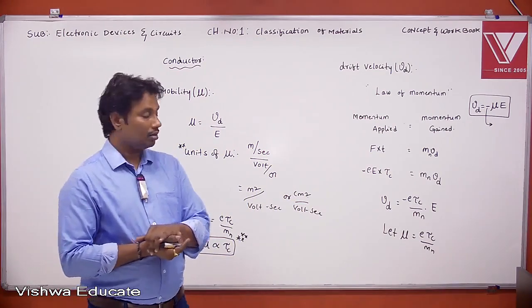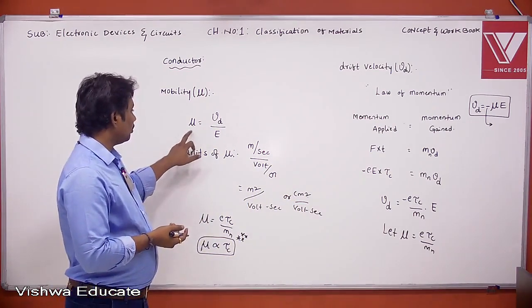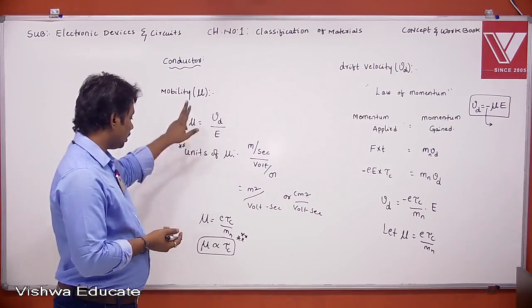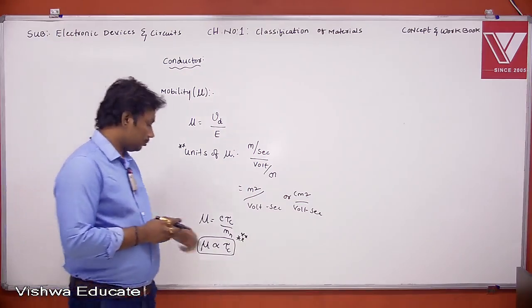That is, mu equal to Vd by E. Copy. Completed?